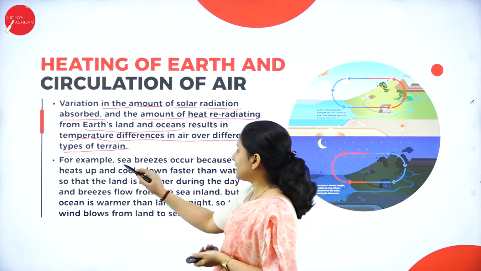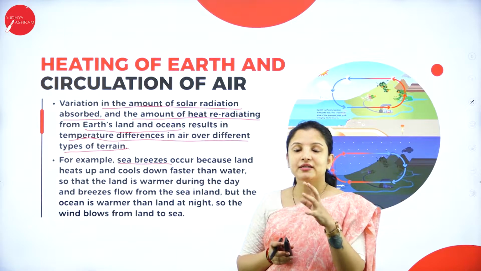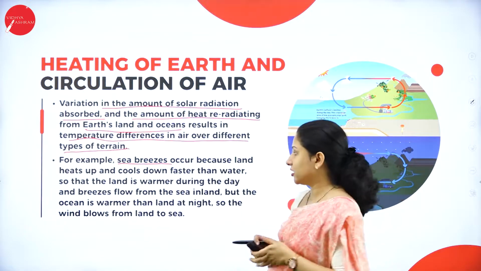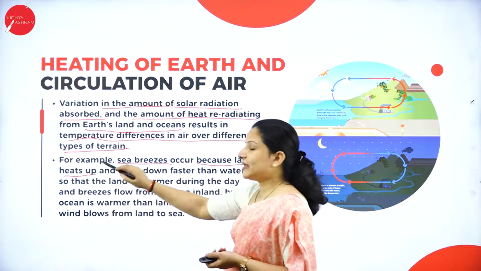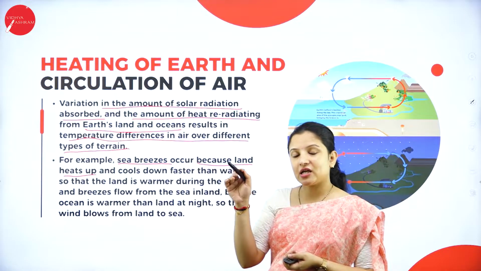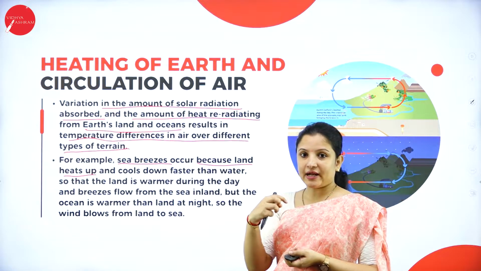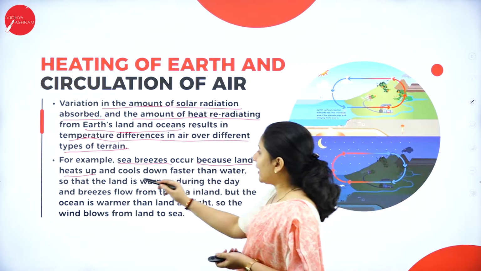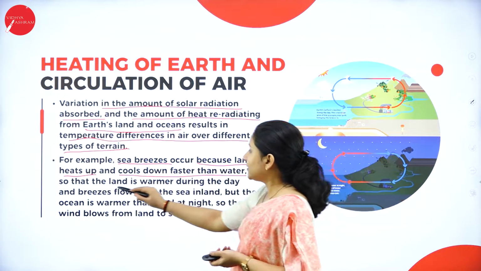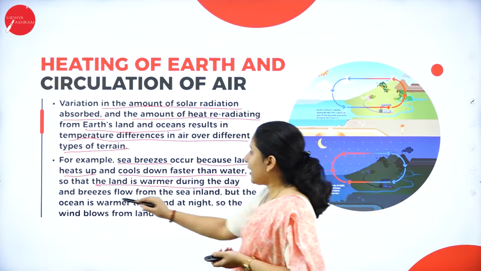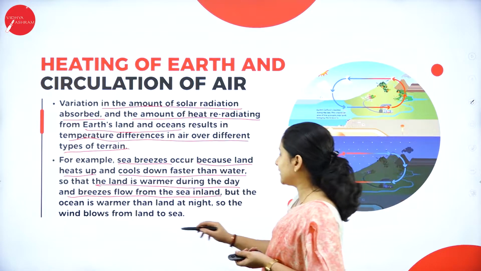Say for example, let us consider sea breezes. Why do sea breezes occur? Why does the circulation of air at the sea occur? Sea breezes occur because land heats up. Why does land heat up? Because of the solar radiation coming into the earth's atmosphere, some amount of heat is received by the land, right? The land will heat up and it will cool down faster than the water. So the land is warmer during the day and breezes flow from the sea inland, but the ocean is warmer than the land at night.